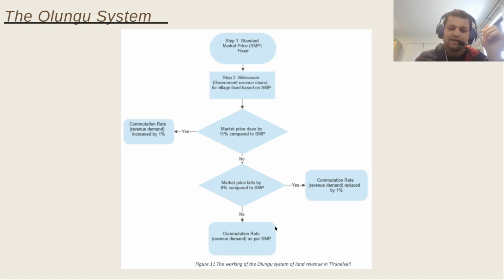And if it was somewhere between, greater than 6% but less than 11%, then the commutation rate or the revenue demand was as per the standard market price.